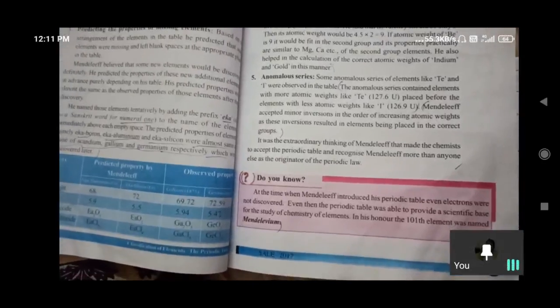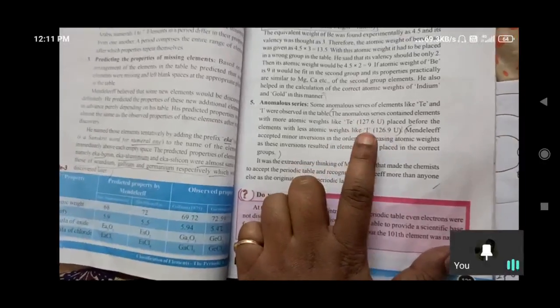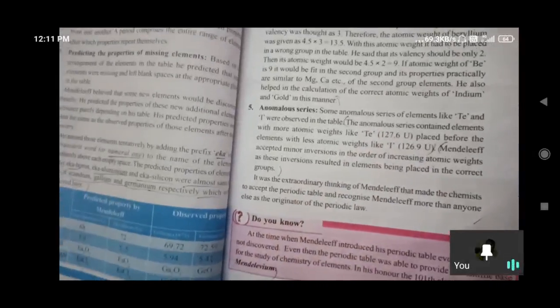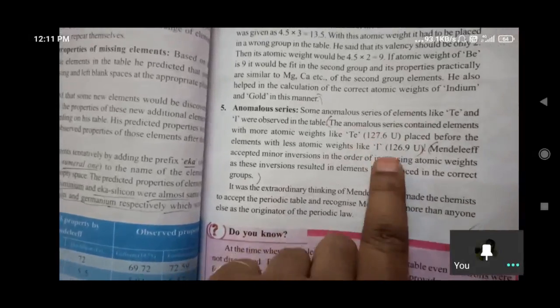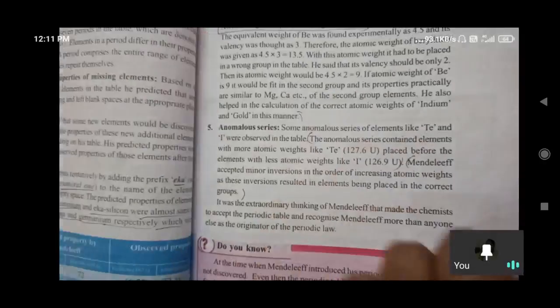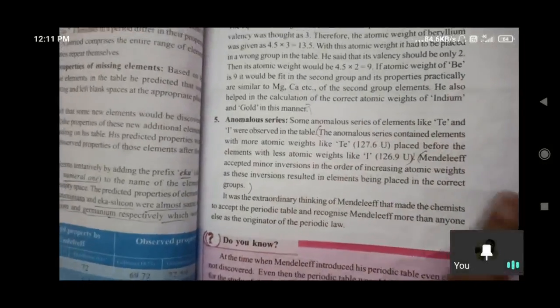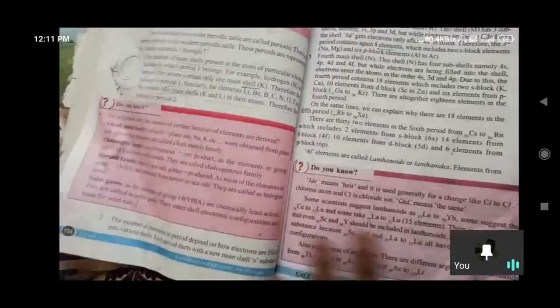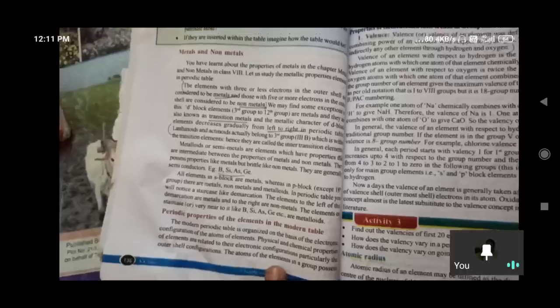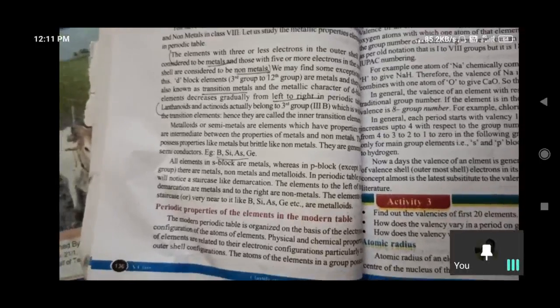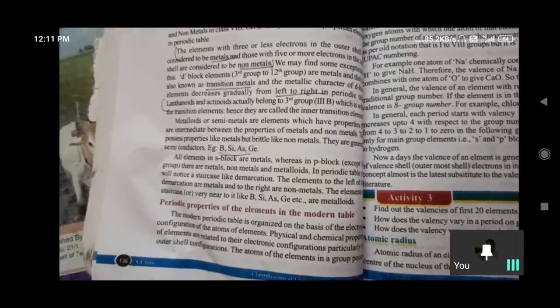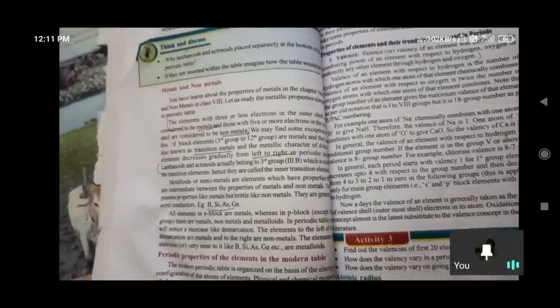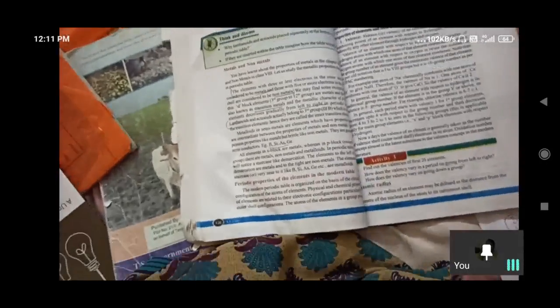Series contained elements whose atomic weight should be in increasing, ascending order, but here the dilemma comes. So this concept of inversion, this dilemma, is removed by the modern periodic table. So electronic configuration and number of electrons we are considering. Outermost shell, valency electrons. What is the valency? That concept we are going to see now.